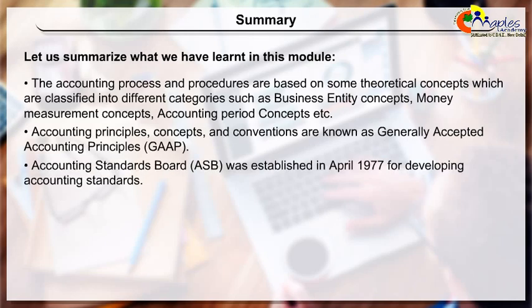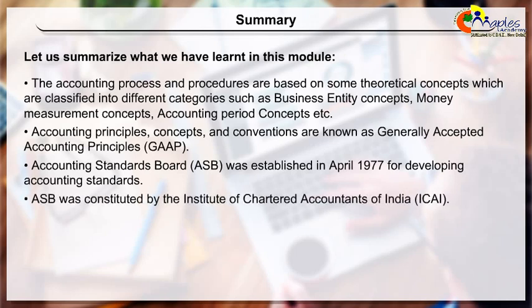Accounting Standards Board (ASB) was established in April 1977 for developing accounting standards. ASB was constituted by the Institute of Chartered Accountants of India (ICAI).